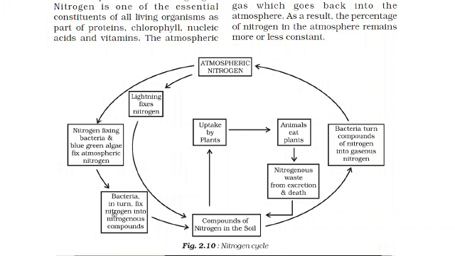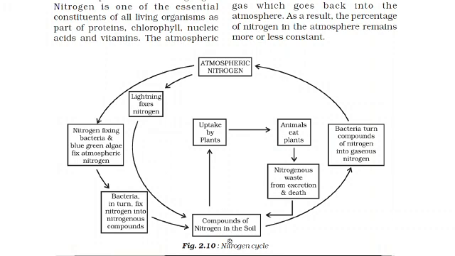These bacteria in turn convert nitrogen into nitrogenous compounds.